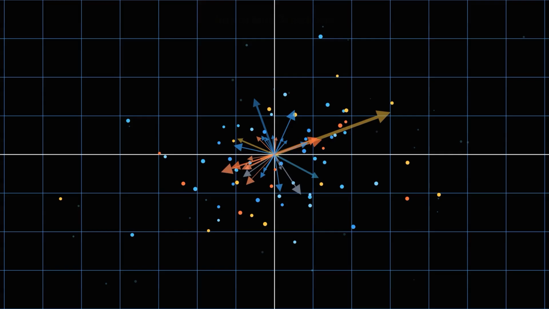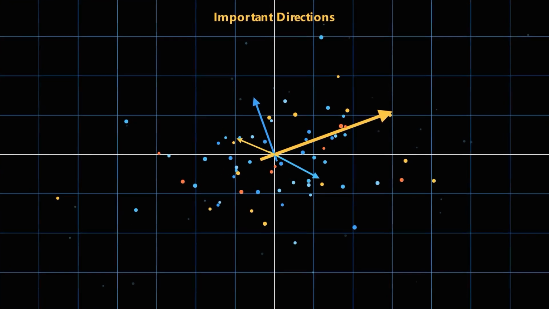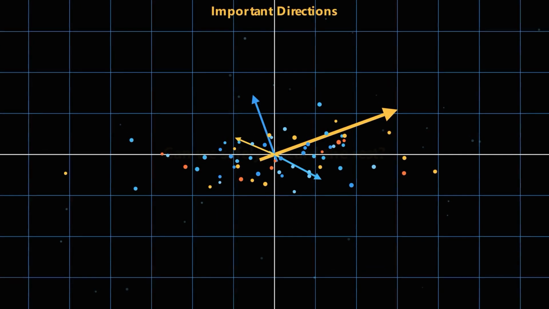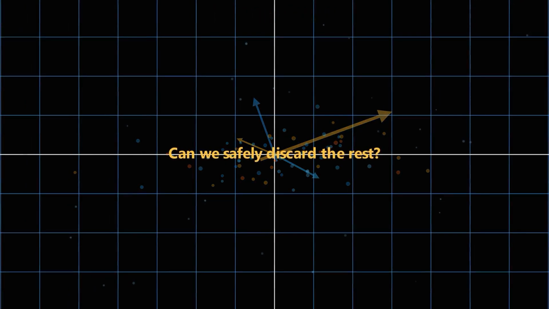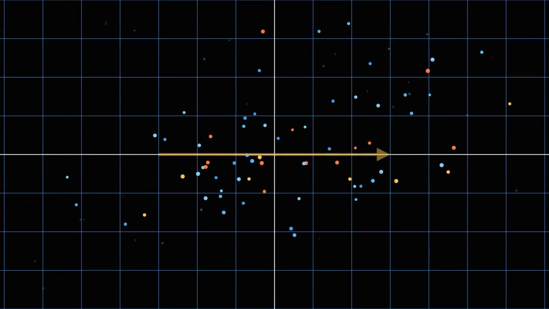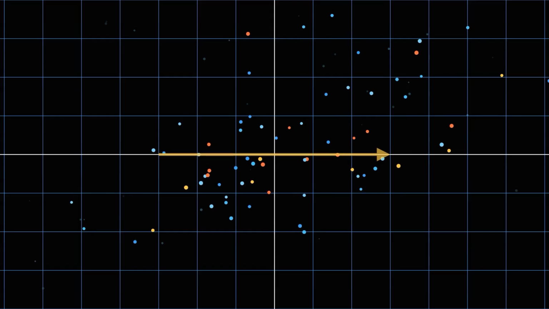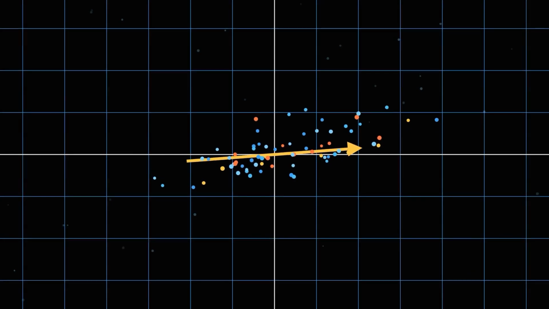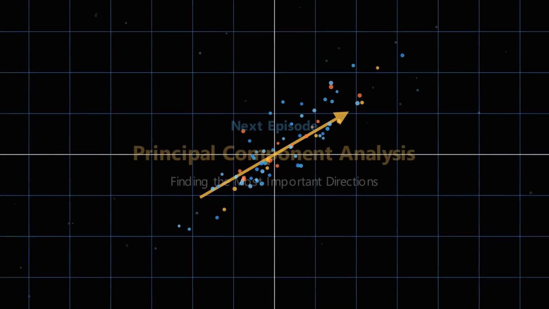So here's the next question. If only a handful of directions contain almost all the information, can we safely discard the rest? In the next episode, we'll see how principal component analysis uses eigenvalues to keep only the most informative directions, allowing us to compress high-dimensional language into a much smaller space while preserving almost everything that matters.